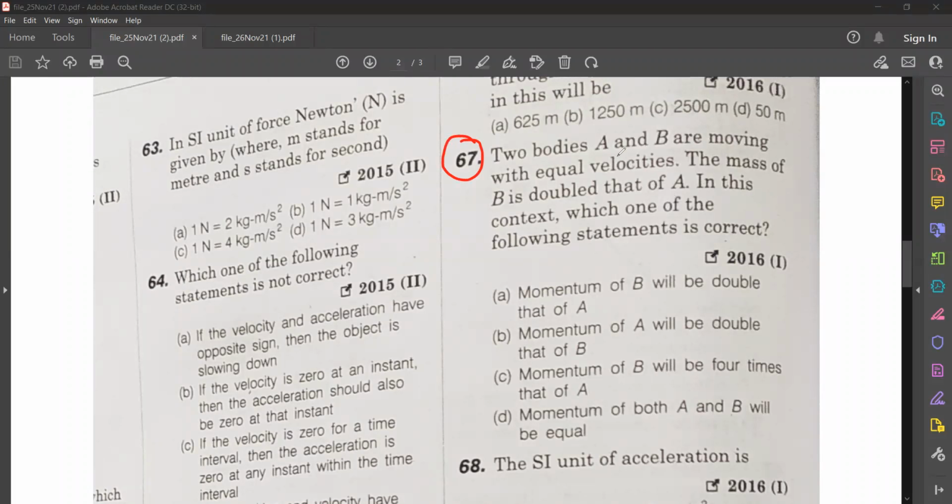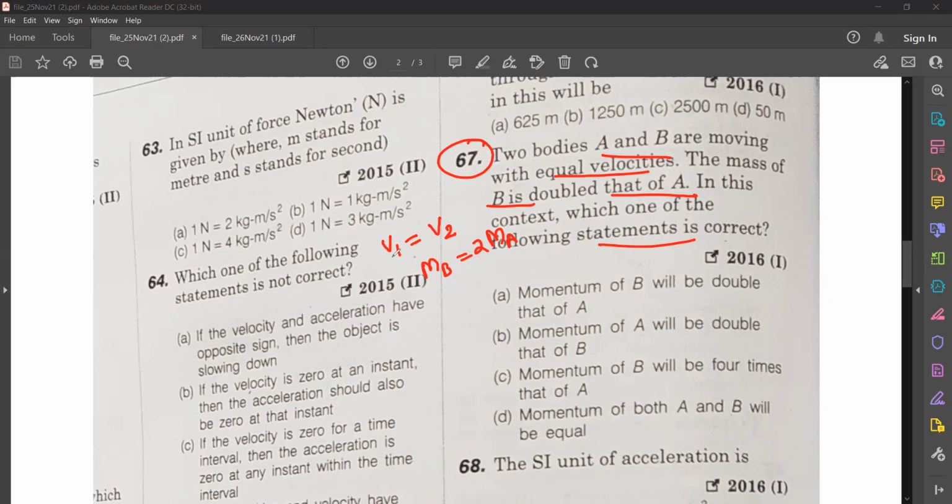Two bodies A and B are moving with equal velocities. Mass of B is double that of A. In this context, which one of the following statements is correct? Two bodies A and B are moving with equal velocity, so V1 is equal to V2. Mass of B is double that of A, that means MB is double that of MA.